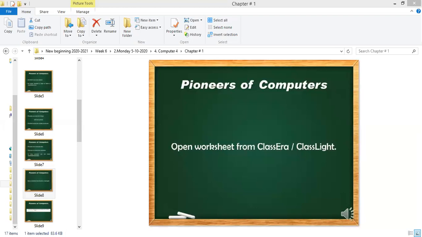Yes, the worksheet is there. Jibril, you are saying the worksheet is not there. There is a worksheet. It's available. Worksheet number 4. Today's date is there. Open the worksheet. The date is mentioned there clearly.